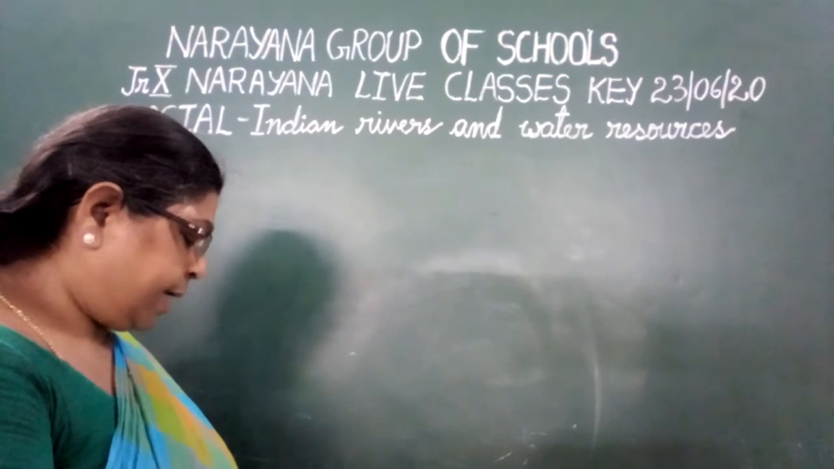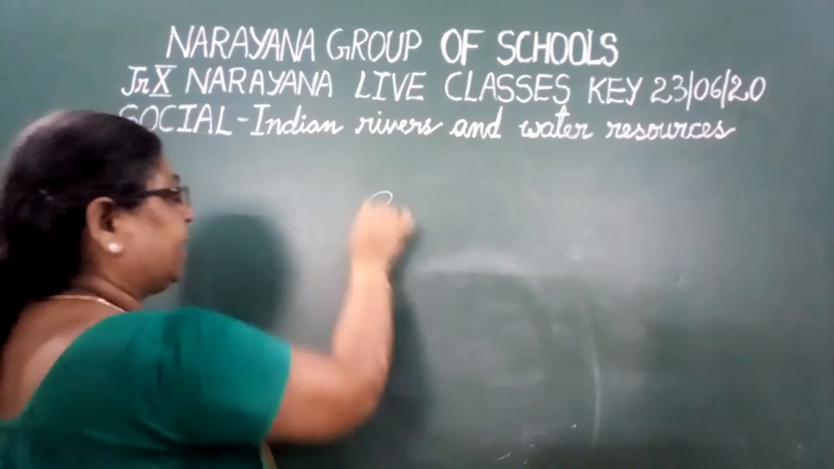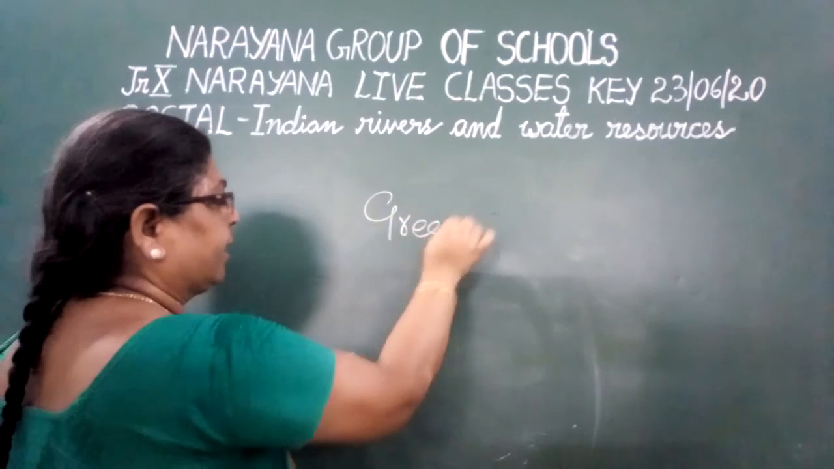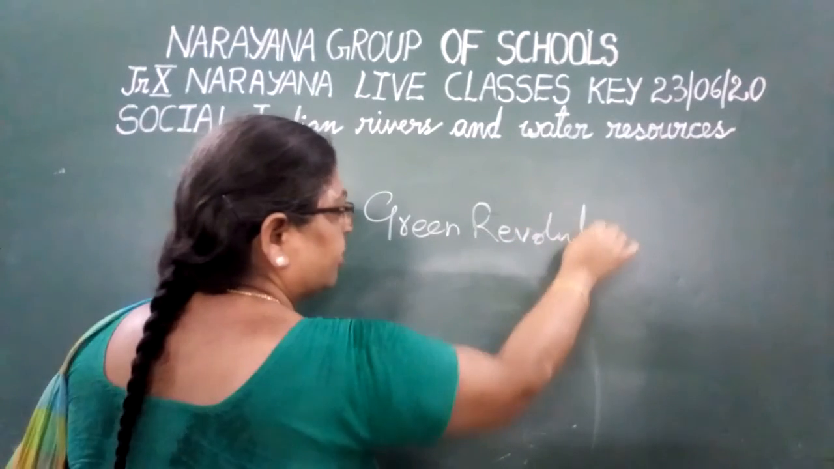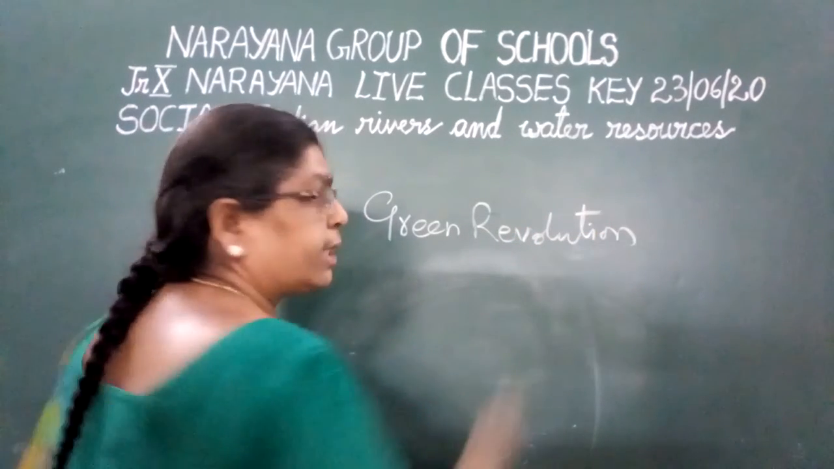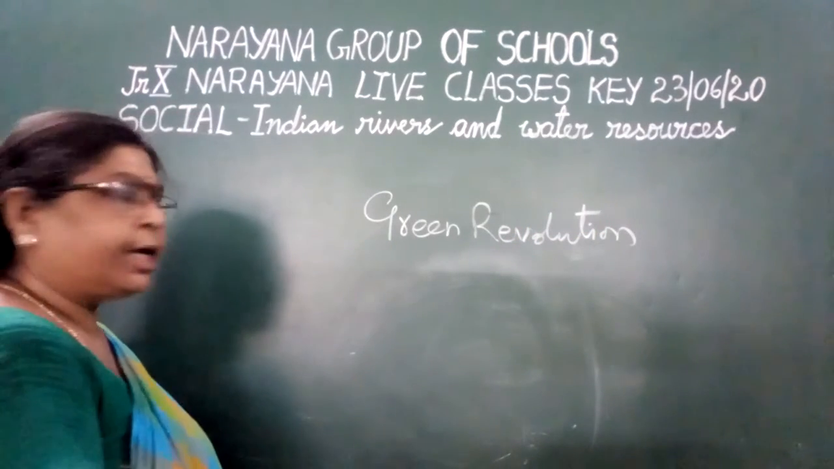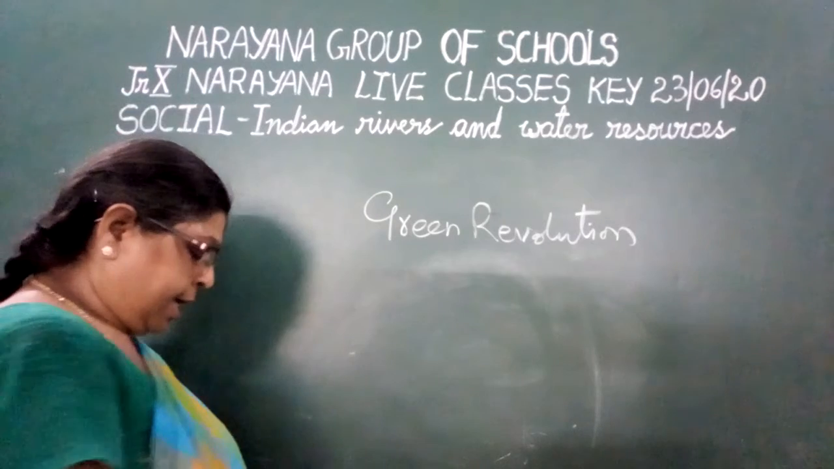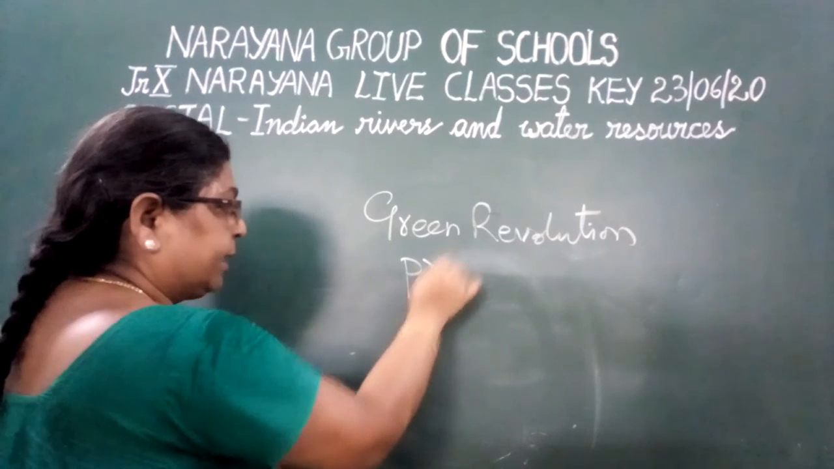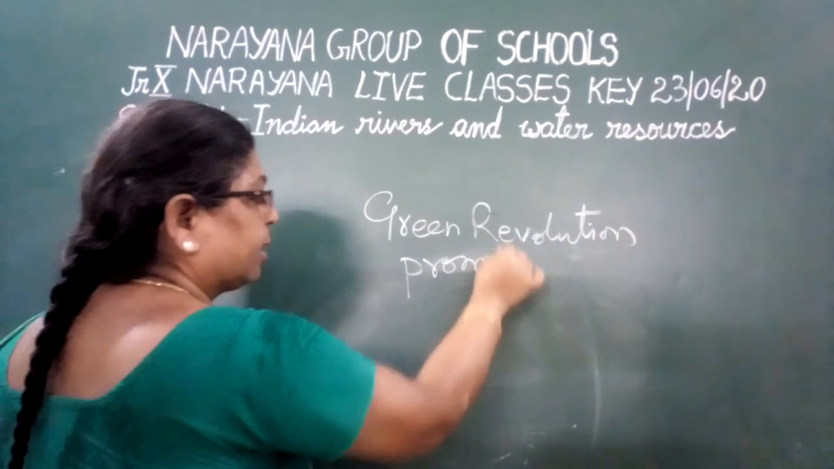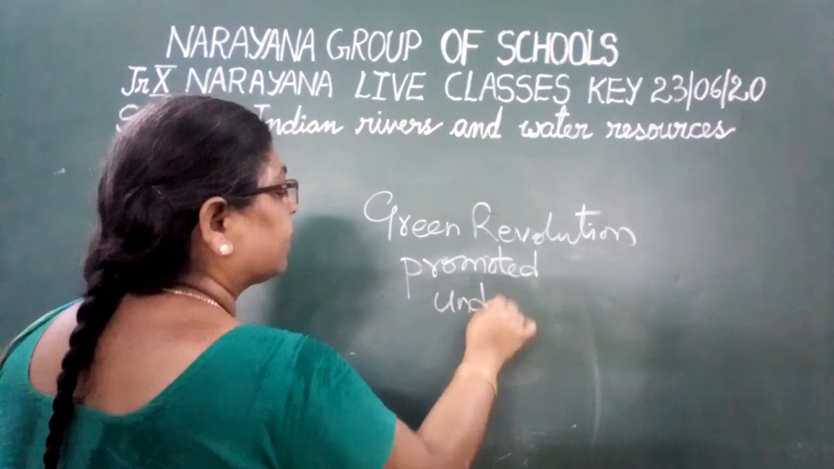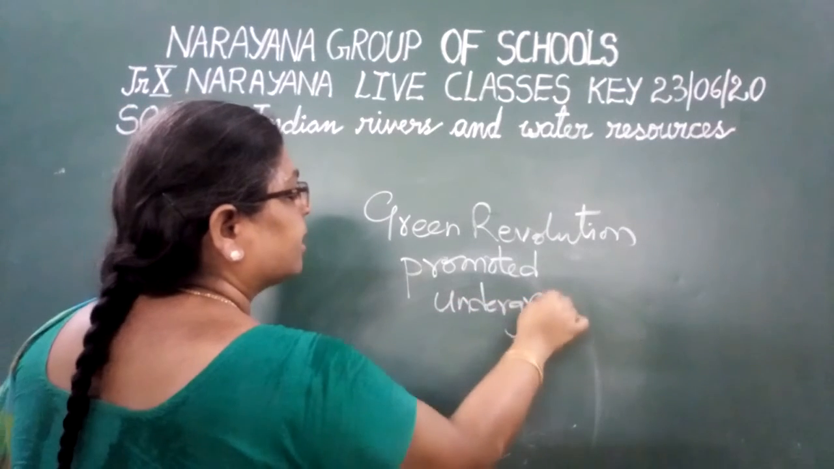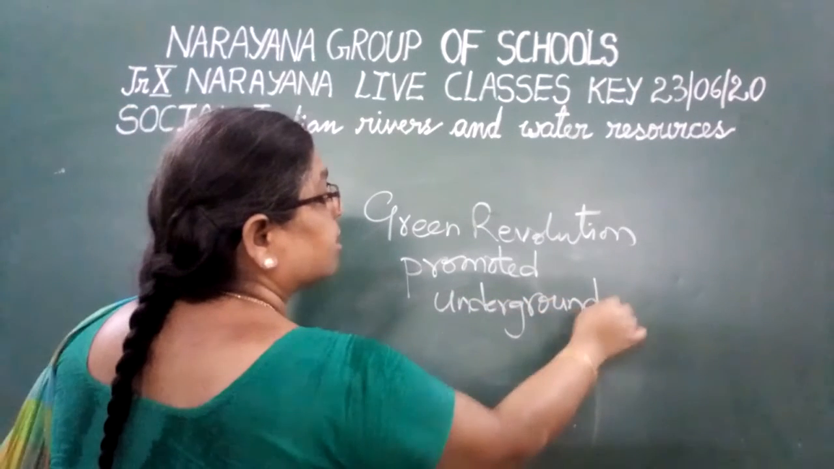And the next one is, see here, green revolution. You know very well what is meant by green revolution. Green revolution means to increase the food grain production in a country. So the statement says the green revolution promoted underground water levels. Is it correct? It is not correct.